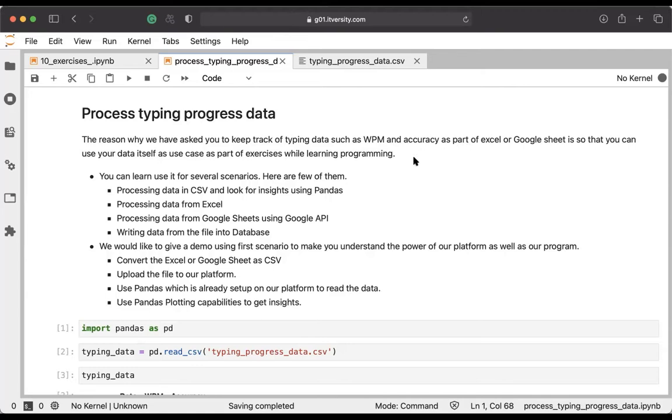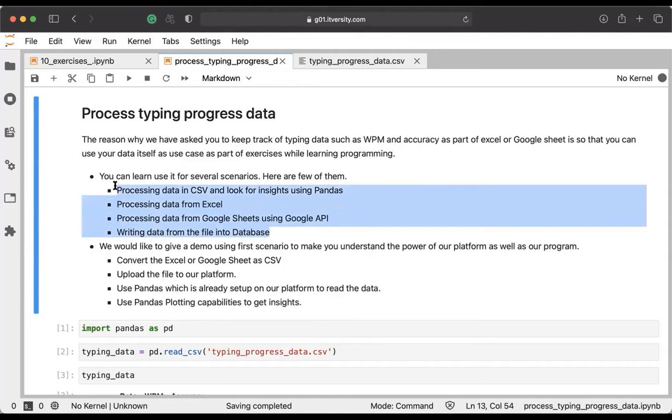That being said, when it comes to the scenarios, you can learn all these scenarios using this simple dataset. You can learn how to process data in CSV and look for insights using pandas. You can process data from Excel directly using an appropriate API or library. You can process data from Google Sheets also using the Google API. Also, you can get into the details about how to write this data into a database so that you can query it if you want to. It will give you some practice related to database programming as well.